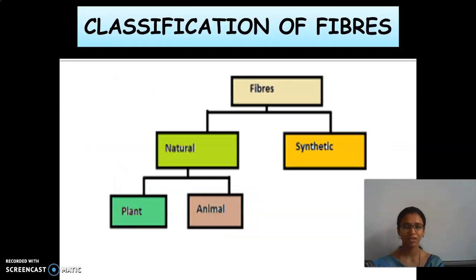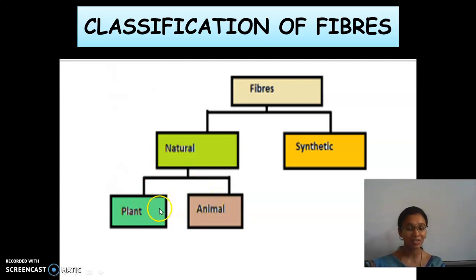Then classification of fibers. As I said already, these fibers are classified into how many types? Two. They are natural fibers and synthetic fibers. Repeat after me: natural and then one more, synthetic. Yeah, good. So natural is divided into two types based on their source: one is the plant source and the second one is the animal source.